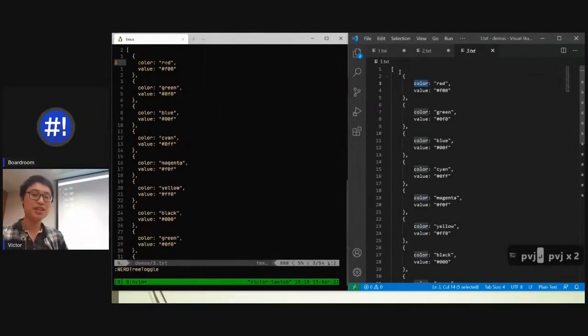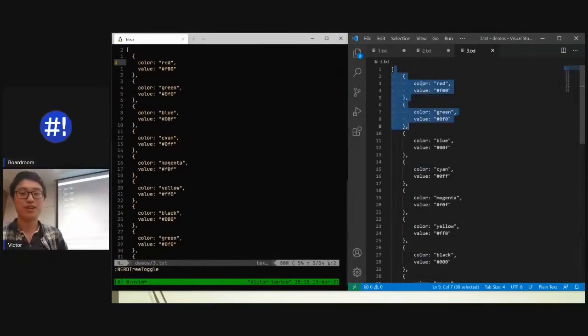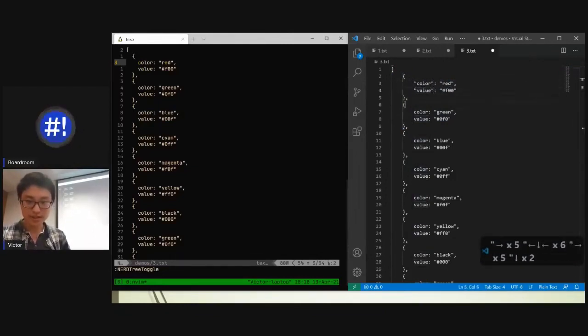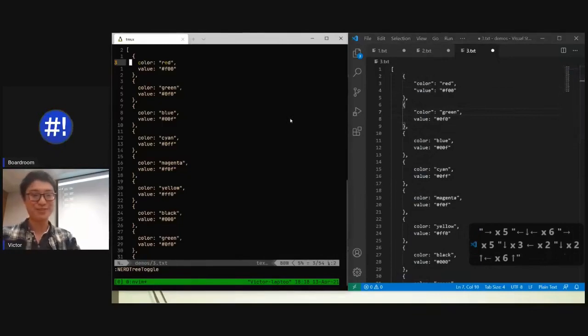What we want to do is, this is a JSON file, which if you don't know, don't worry, it's all good. Essentially, I just want to chuck a quote here, and a quote here, and a quote here, and a quote here, and a quote here. You guys can see what's going to happen, right? We're literally going to be here for 1,000 years if we keep doing this. What can Vim do for us?